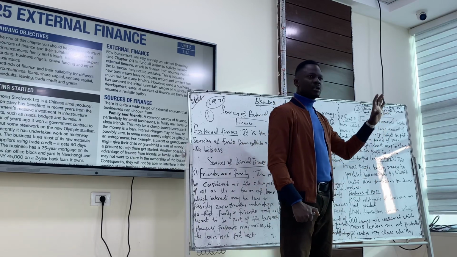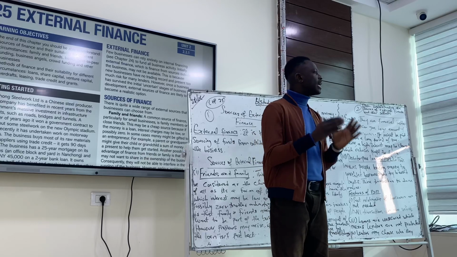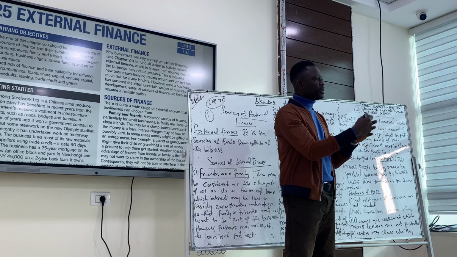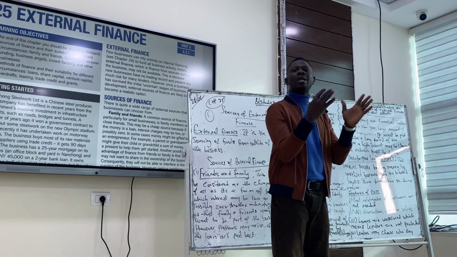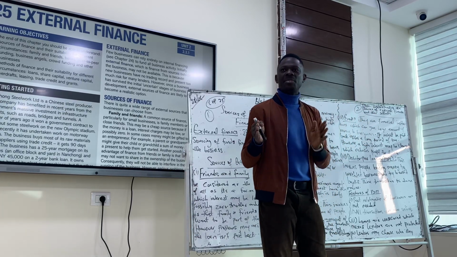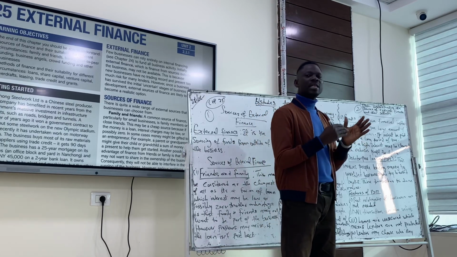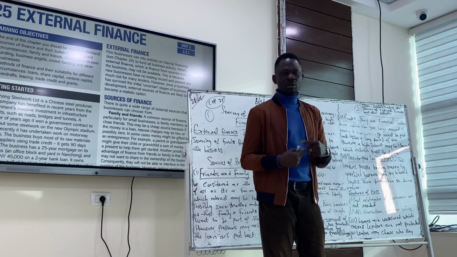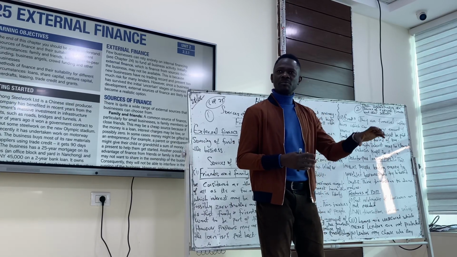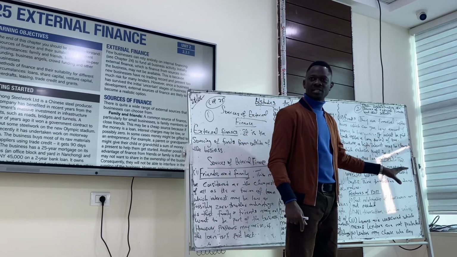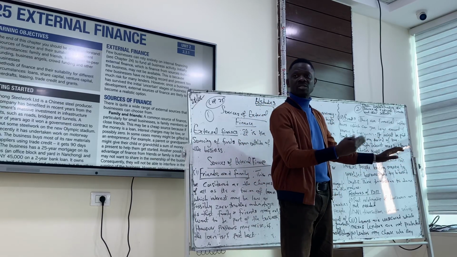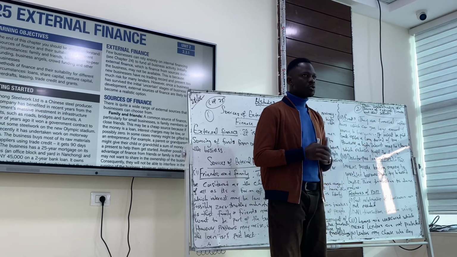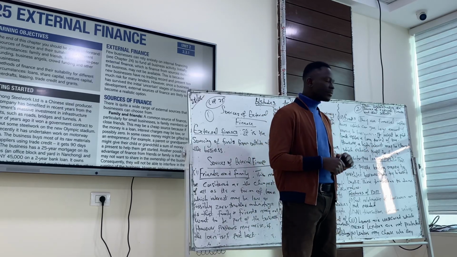For banks, they lend you money. The money they lend to you is called principal. As soon as you're going to pay off the principal, maybe after 4 years or 5 years, the whole amount you have to pay back. But that doesn't end there. There's interest charged on any amount of money they give to you. So the interest has to be payable monthly or yearly. So this becomes part of your expenses as a business. And because your expenses are increasing based on the fact that you are paying interest on loan, it reduces your profit. Do we understand banks here? Do you understand banks, please?